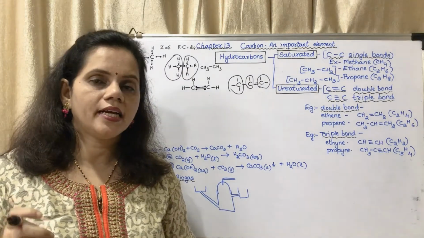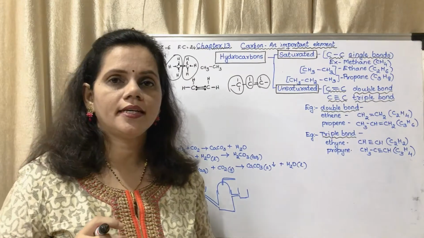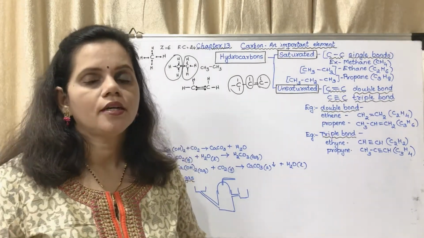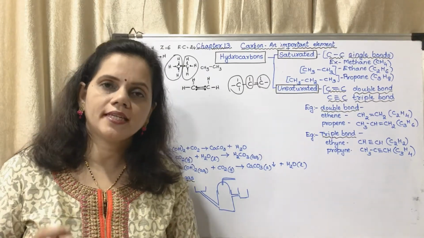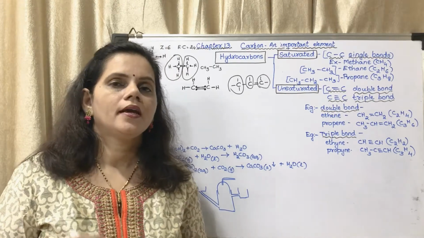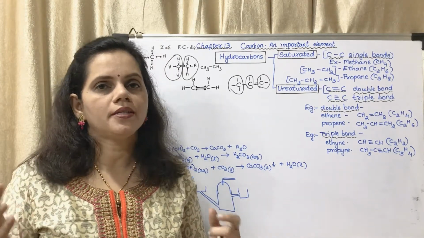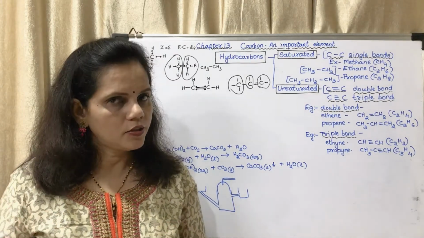Basically what you have to remember for this year, this chapter is there in detail in 10th standard, but this is the basic thing which you may understand now itself. Carbon has 4 electrons in its outermost shell. It can form carbon-carbon single bond, carbon-carbon double bond, or carbon-carbon triple bond.